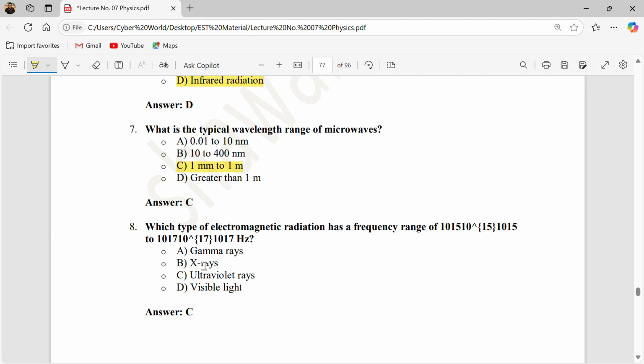Then we move on to ultraviolet, which has a range of 15. So the correct answer is ultraviolet.